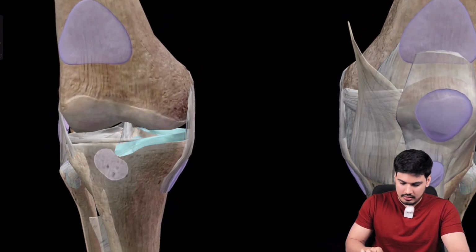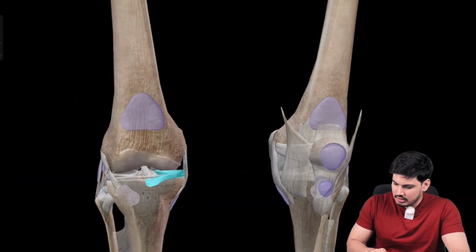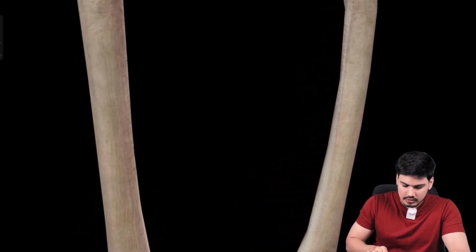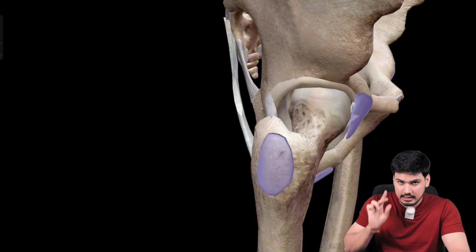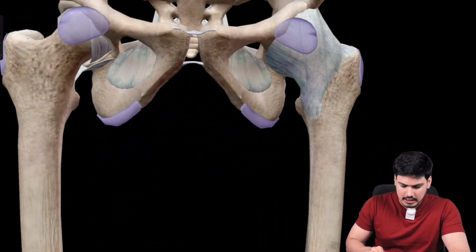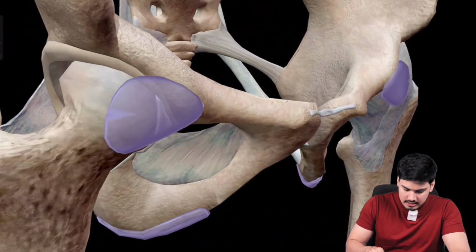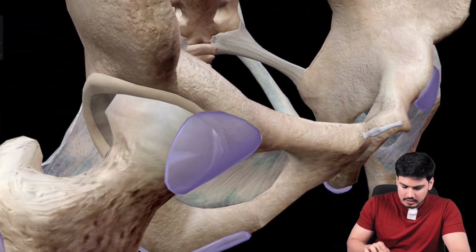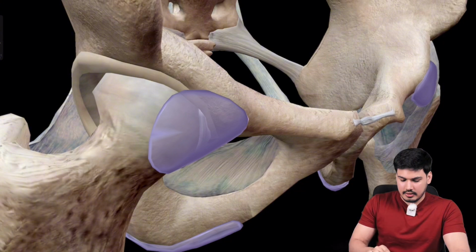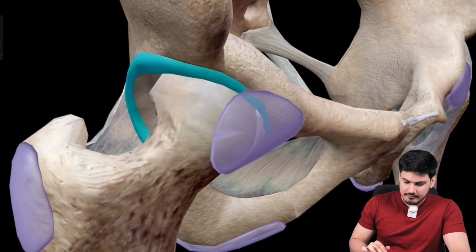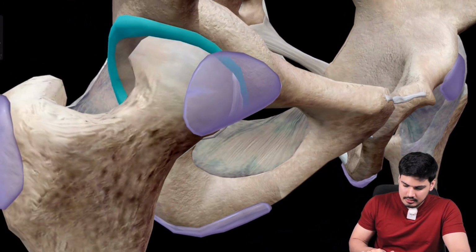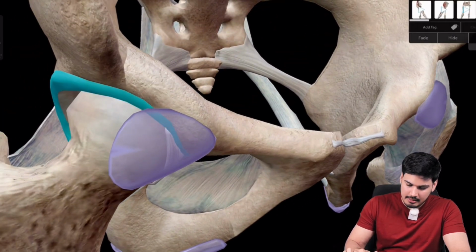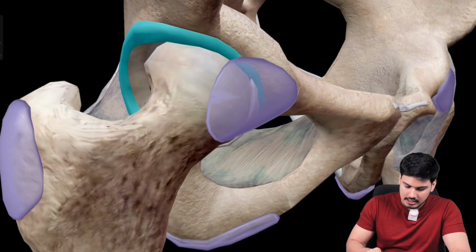Let's see. If they ask you another one, see, if they ask you this also, guys, one more example, I will write it in the chart also, but you can add it. See, this is the femur bone, where is it joining? It is joining the acetabulum, right? So what is this, guys? This is known as the acetabular labrum. This is known as the acetabular labrum.